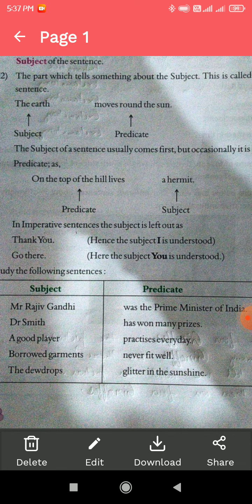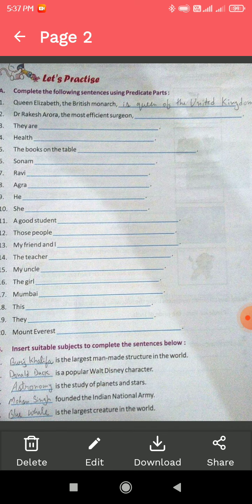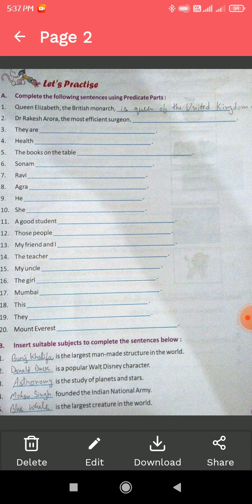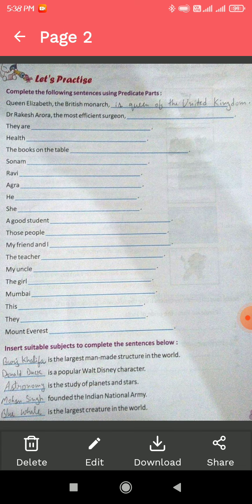So on the next page we have understood what subject and predicate are and why they are important while making a sentence. Here are some examples. Question A: Queen Elizabeth, the British monarch. It is the subject and we have to complete the sentence using a predicate part. I have already completed the sentence. As you can see, Queen Elizabeth, the British monarch, is the Queen of the United Kingdom.